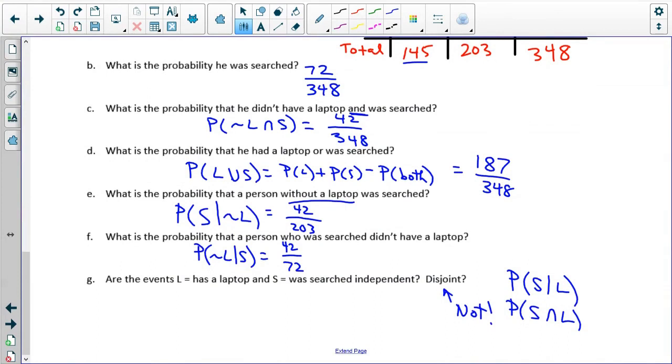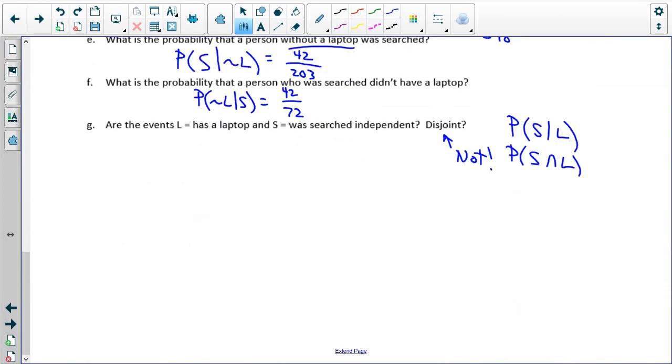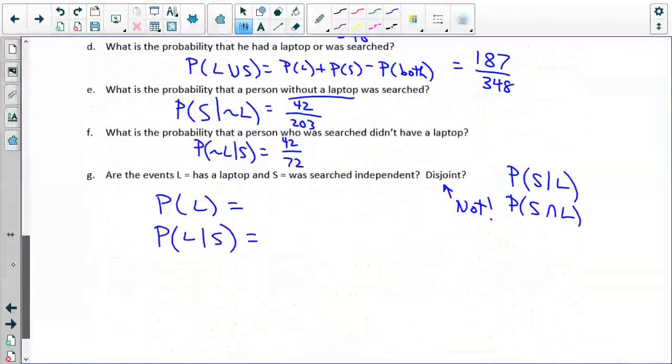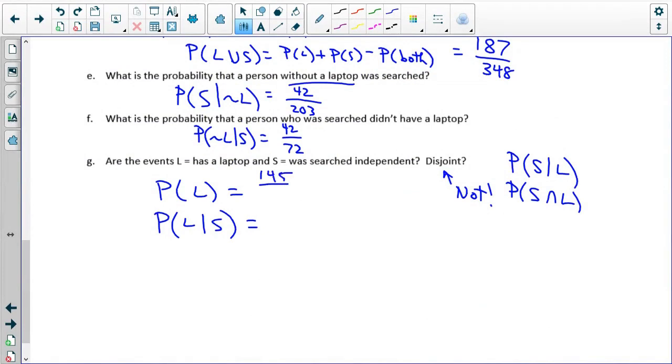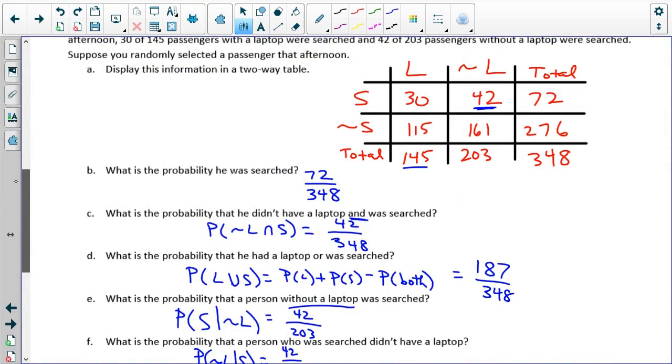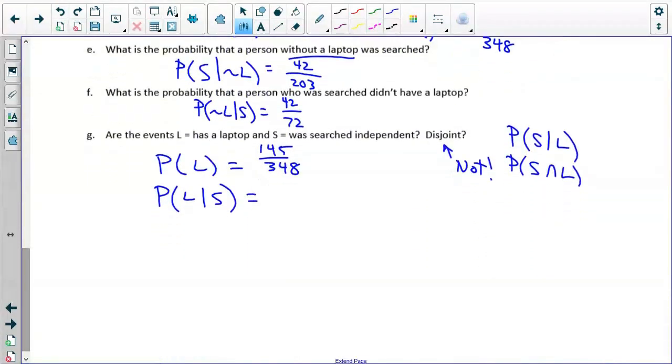Okay, are the events L, has a laptop, and S, was searched, independent? So let's take a look at the probability of having a laptop, and we want to figure out if the probability of having a laptop, given that you're searched, is the same. So the probability of having a laptop was 145 out of 348. Probability of having a laptop given they were searched: if we look at the chart, given they were searched is 72, having a laptop is 30. So the probability of searched and laptop is 30.